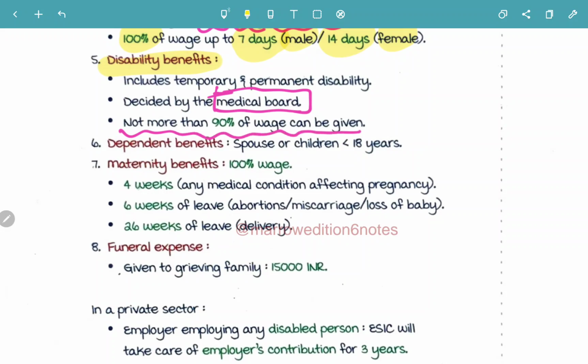Now moving on to dependent benefits. Dependent benefits means spouse or children. Okay, spouse or children less than 18 years is known as dependent benefits. So dependent benefit is given for spouse or children less than 18 years.